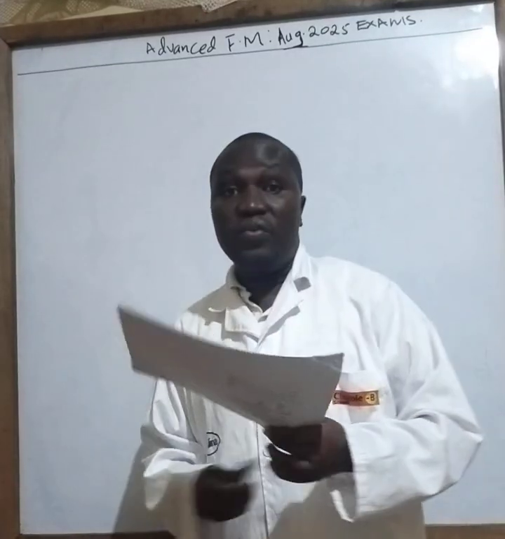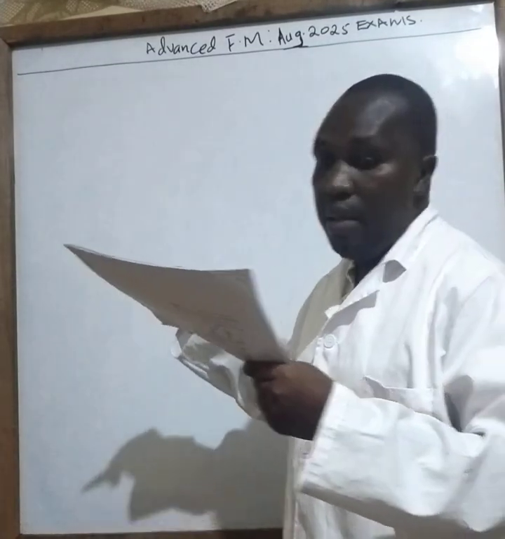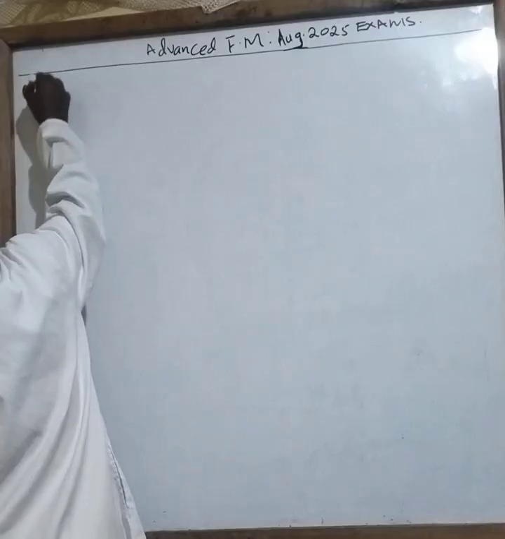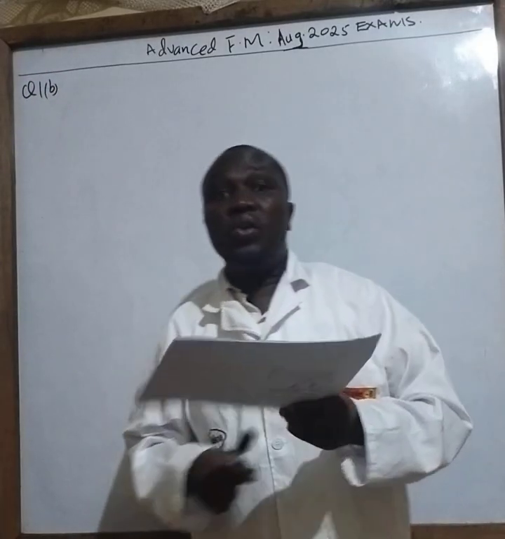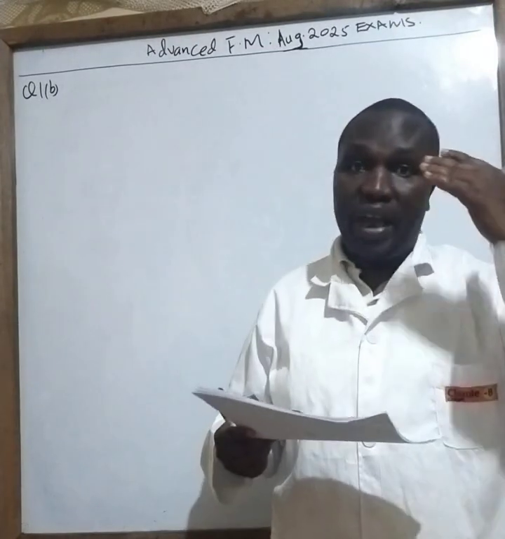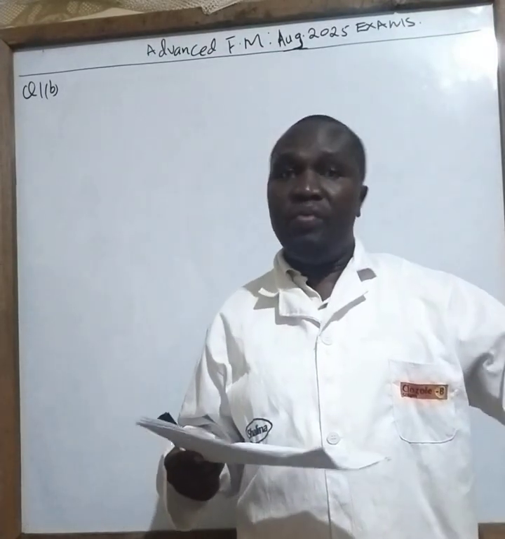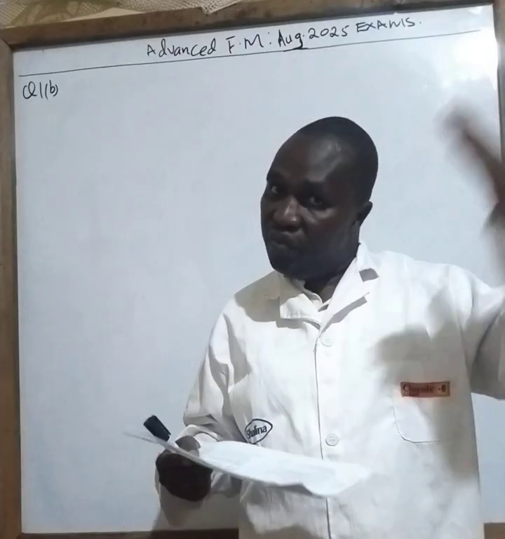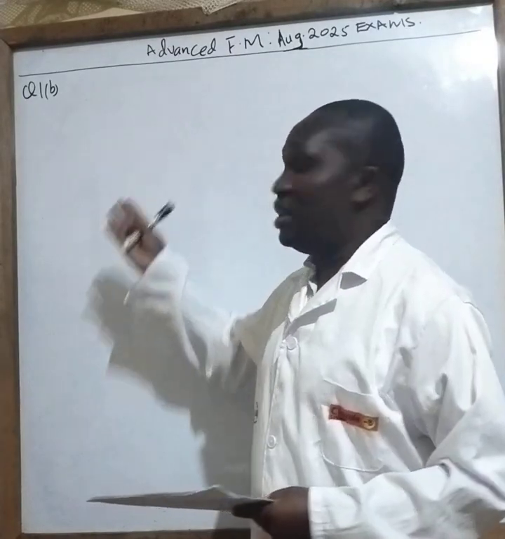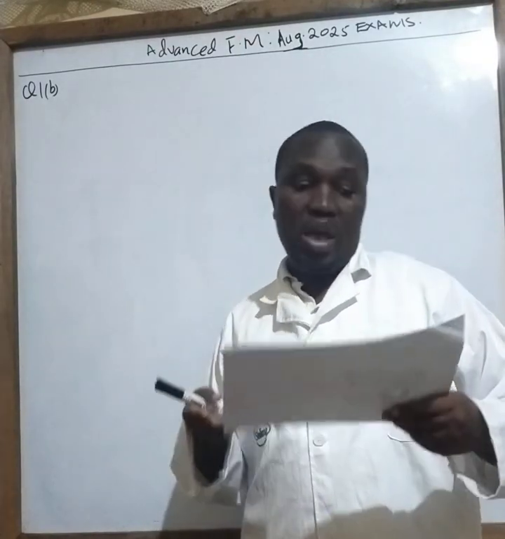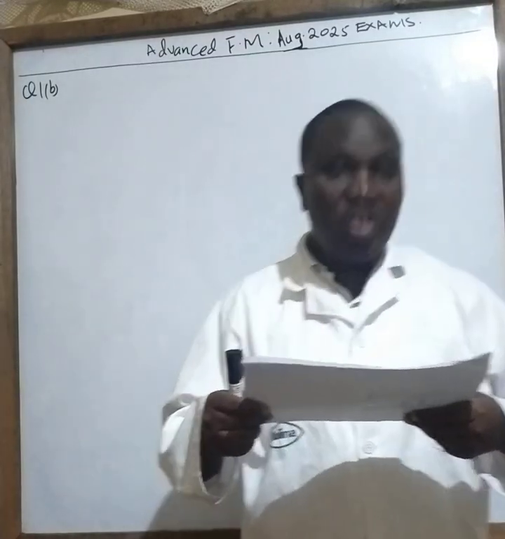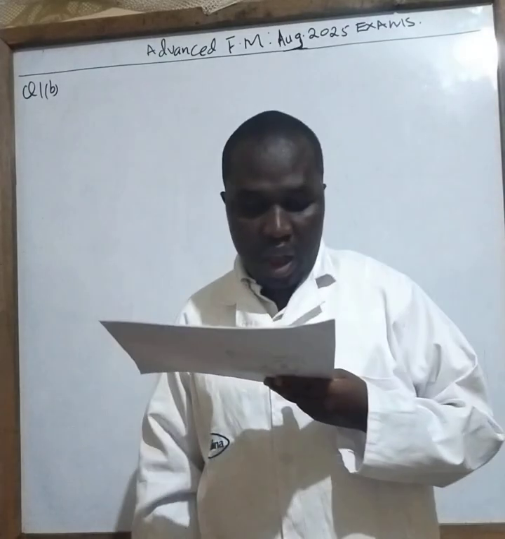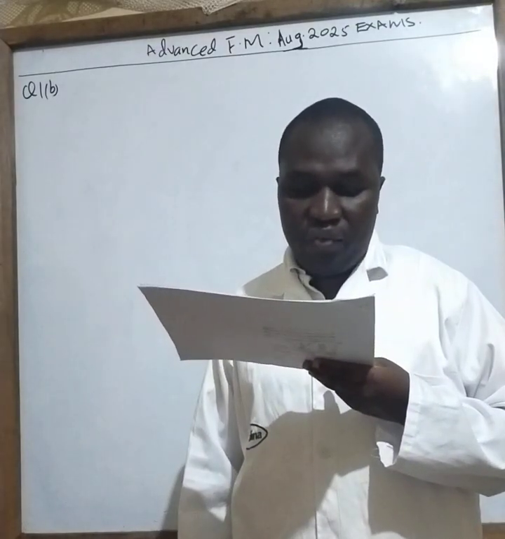Now, this particular question, I'm handling it right away from question 1 to question 5. So I begin from question 1B. I'm skipping the theory part because I know I've covered it comprehensively in my previous YouTube video. So kindly visit there and you'll be able to answer the theory questions. I'm handling specifically computation. Welcome and enjoy. Question 1B says, Ushindi Limited is considering the following projects.